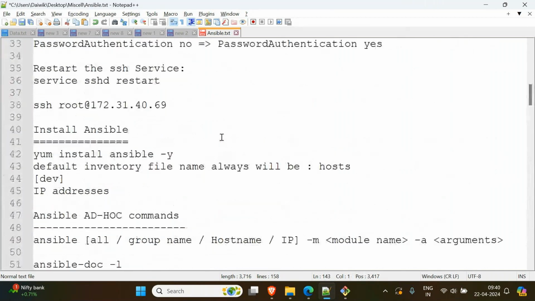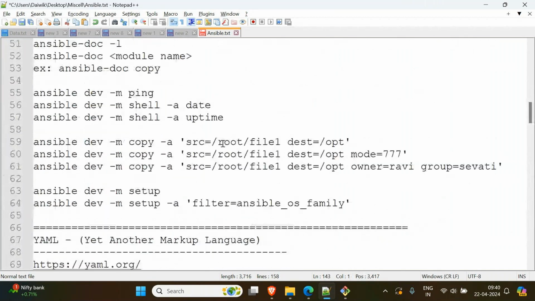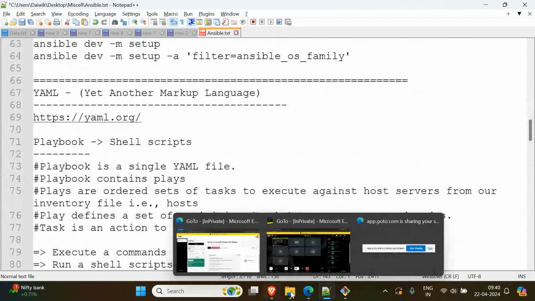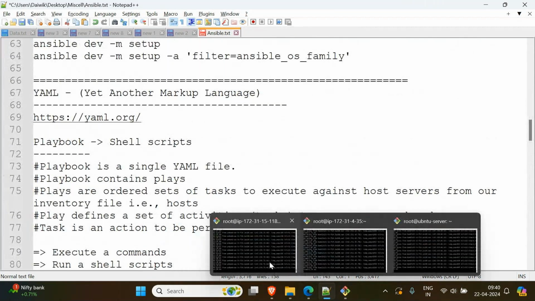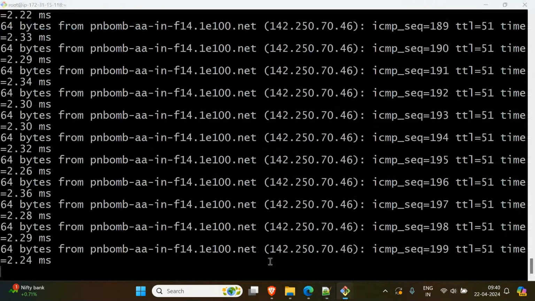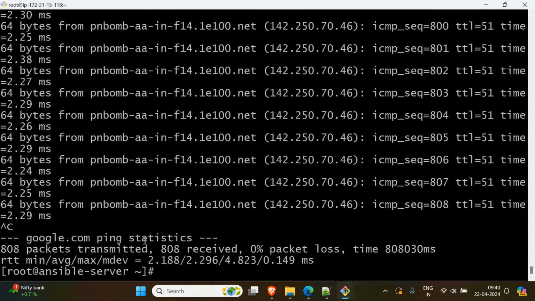Any playbook example? No playbooks, no problem. Let us type a new playbook. I have already installed the Ubuntu Ansible servers as node 1, node 2, and this is our Ansible server. Okay.